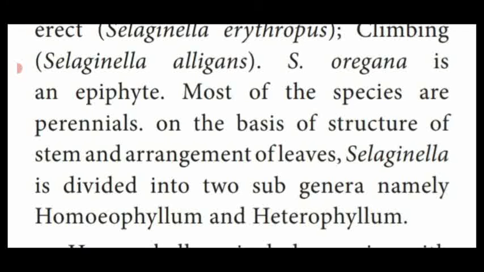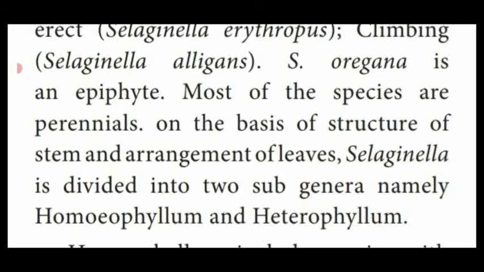So what is perennial? Perennial is a habit of plants. According to their lifespan, plant habit is divided into 3 forms. This is a basic thing you already studied in the lower section: annual, biennial and perennial. Annual means plants which complete their life cycle within 1 year.